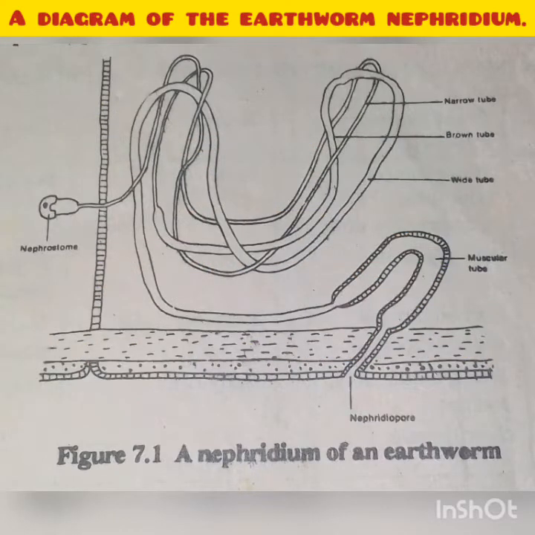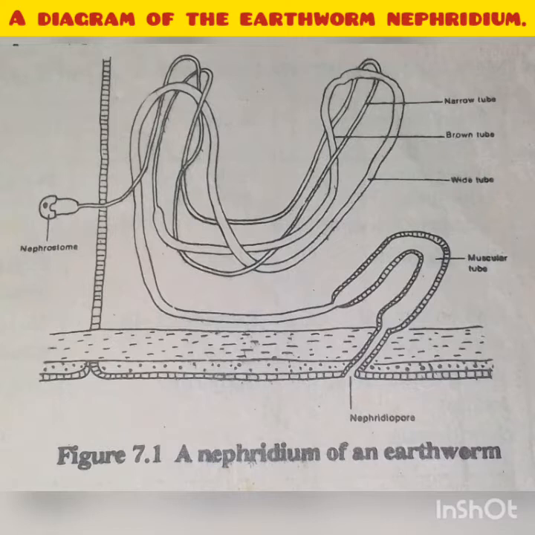So here is a diagram of the earthworm. As you can see on our screen is a diagram of the earthworm nephridium and its labeled parts. On our left side we see the nephrostome, which is the outermost part, or we say the apex part of the nephridium tube.